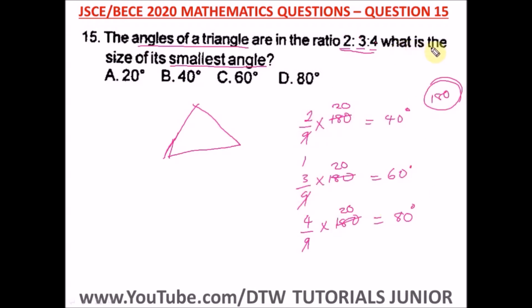Now from this, what is the smallest size? What is the size of the smallest angle? From here, these are the angles of the three sides. The smallest angle is 40 degrees. So our right option is option B.